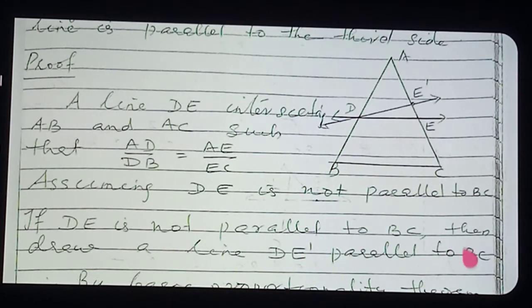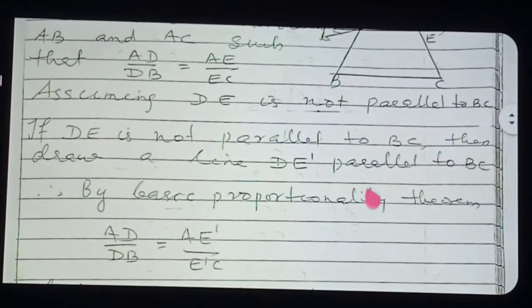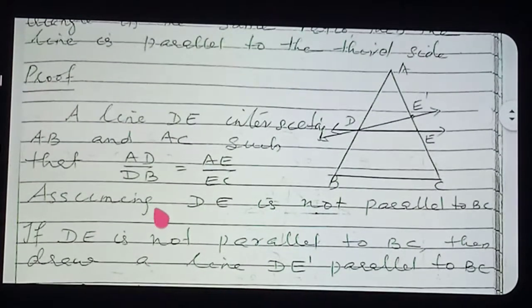DE dash is parallel to BC, so you are able to apply the basic proportionality theorem. See here how it is applied. Therefore DE dash is parallel to BC, no? Therefore you can apply the basic proportionality theorem. You can see from the diagram. See here, DE dash is parallel to BC.